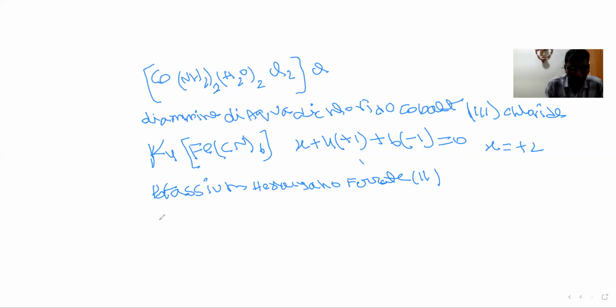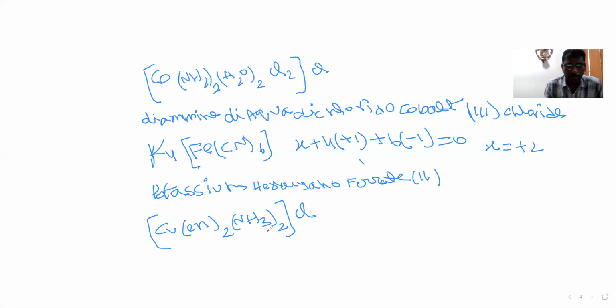Finally, another molecule I'm writing: Cu(en)2(NH3)2Cl. Now write the molecule name. Here there is no cation, so directly we write all ligands in alphabetical order. NH3 will come first. There are 2 amines, so we write diammine. After that, en, whose name is ethane-1,2-diamine.